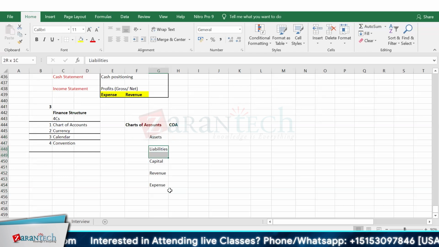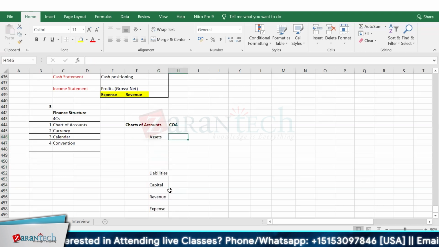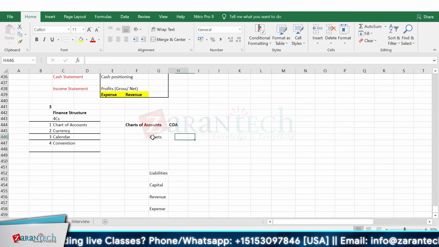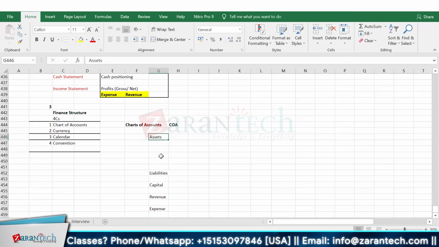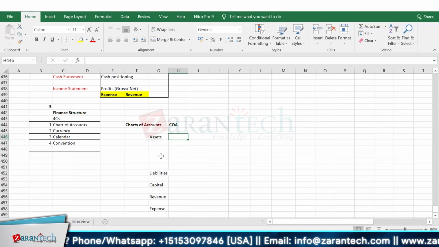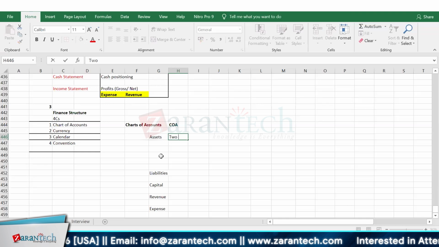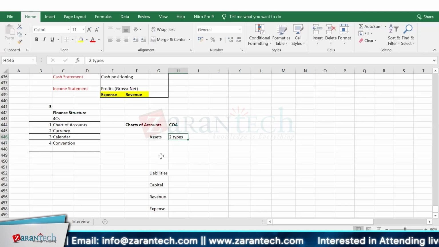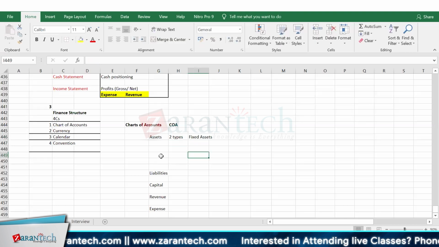Assets. What are assets? Anyone? Any property is okay. Assets are the property or the wealth that you hold, either personal or business. Assets are of 2 types. In any chart of accounts, they are majorly defined in a broader way in 2 types. One is called fixed assets and one is called current assets.